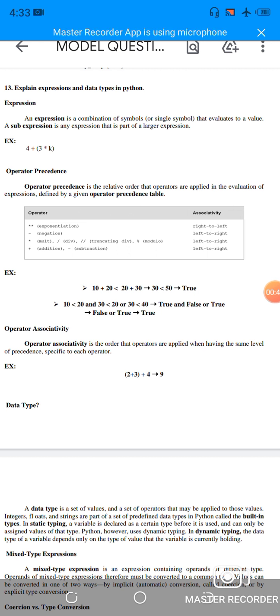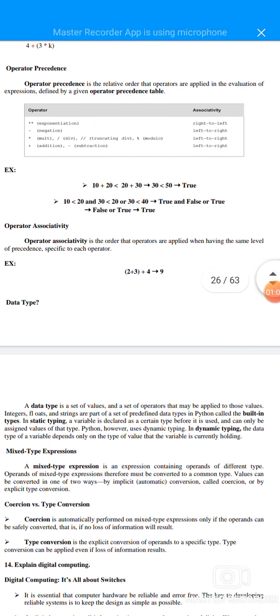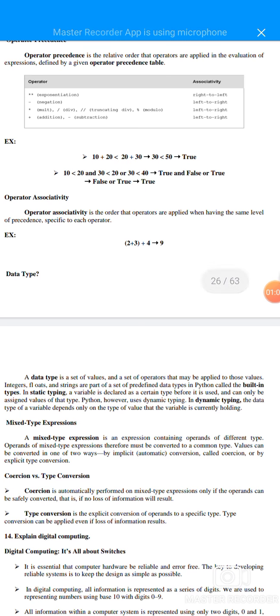For example, 10 plus 20 less than 10 plus 20 plus 30 denotes a true. And then true and false is false. True or false equals true. Operator associativity. Operator associativity is the order in which operators are applied when they have the same level of precedence with respect to each other. 2 plus 3 plus 4 equals 9.